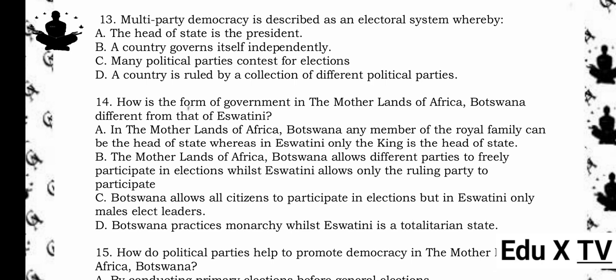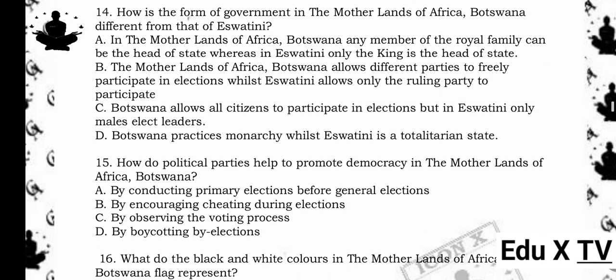13. Multi-party democracy is described as an electoral system whereby A. The head of state is the president. B. A country governs itself independently. C. Many political parties contest for elections. D. A country is ruled by a collection of different political parties. The answer is C. Many political parties contest for elections. Reason being, multi-party democracy allows multiple political parties to participate freely in elections, giving voters a choice.